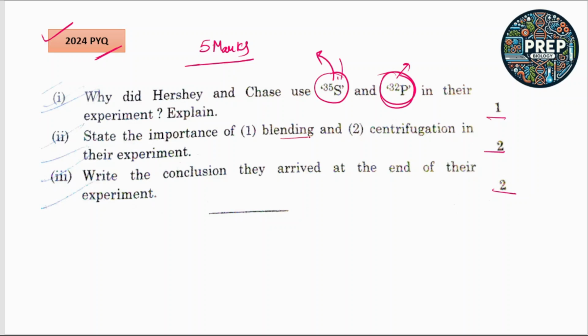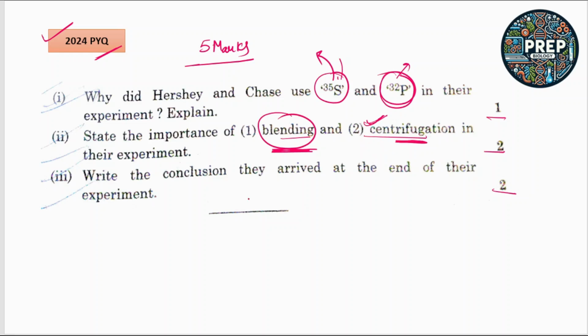State the importance of blending and centrifugation. By blending, the viral coat is removed. And what is the importance of centrifugation? Centrifugation is used for the separation of viral particles from bacteria.